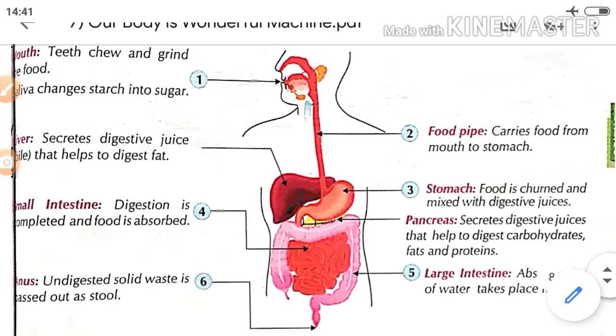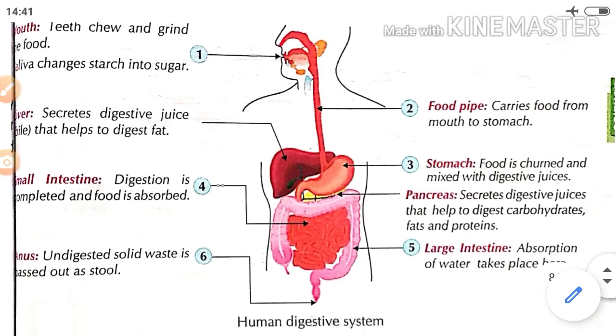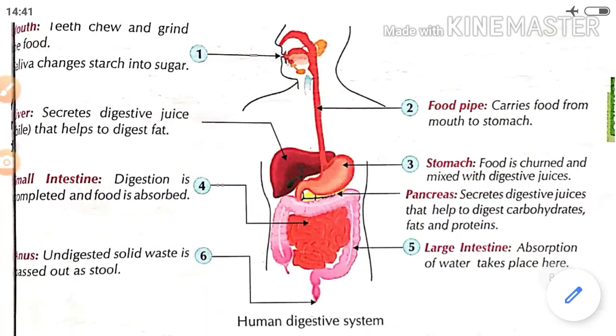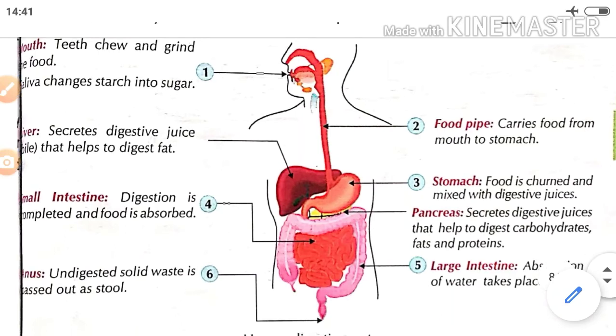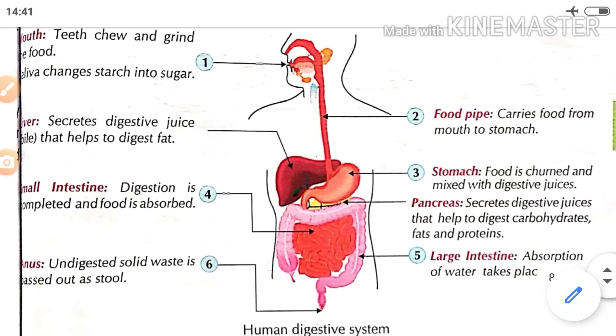See the student, when you are eating, at that time you must chew your food well. If you will not chew the food well, then it will not get converted into the simpler form easily. It will be very problematic for you. So that's why you have to chew the food with the help of teeth. Okay, grind it properly. Then saliva is mixing in the mouth. This saliva changes starch into sugar.